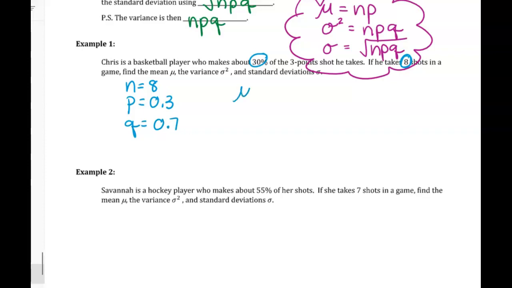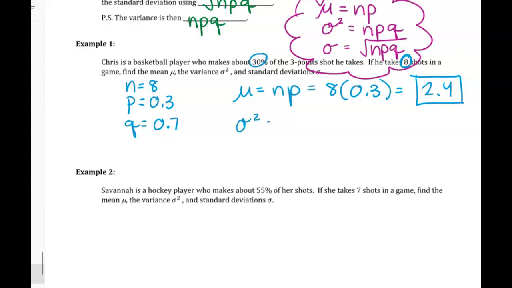So then mu, the mean, is NP, which is 8 times 0.3, which is 2.4. So about 2.4 shots on average. Obviously, you can't actually make 2.4, but that would be the average. Our variance is NPQ, which is 8 times 0.3 times 0.7, which is 1.68.